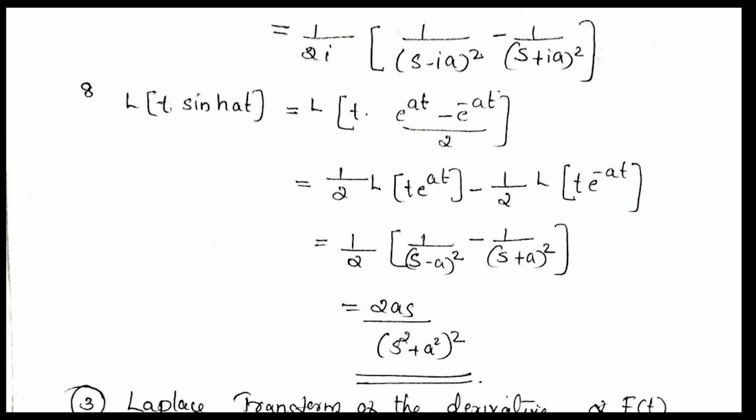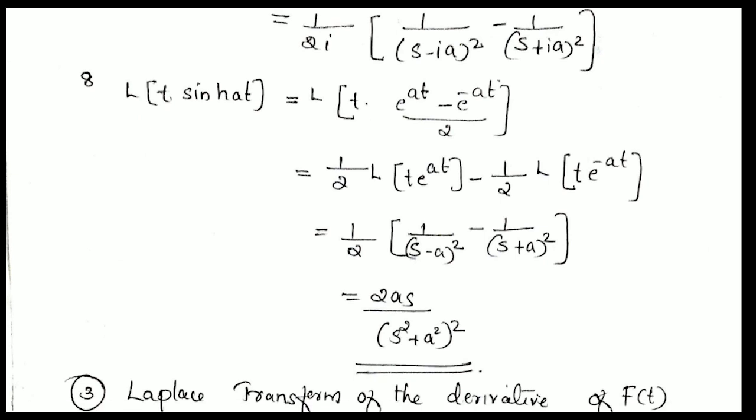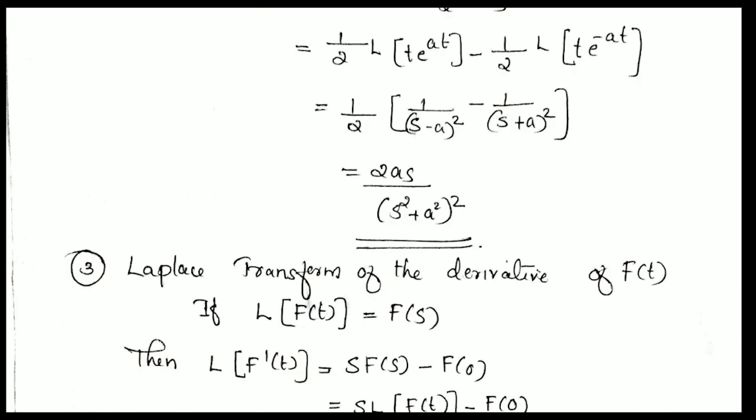Then t into e raised to at is 1 by (s minus a) the whole square. We use the property L of t raised to n e raised to at equals n factorial divided by (s minus a) the whole raised to n plus 1. That is 1 by (s minus a) the whole square minus 1 by (s plus a) the whole square, which is equal to 2as divided by (s square plus a square) the whole square.